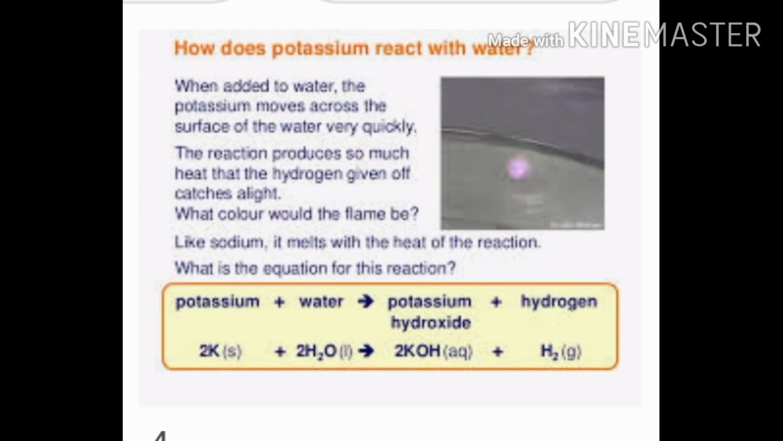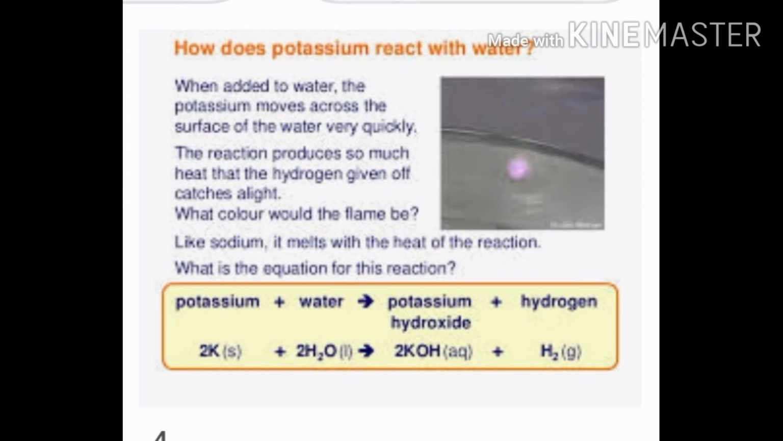The reaction is so violent and exothermic. You know, children, what is exothermic? Exothermic means the reaction which involves the release of energy. So here, this reaction between potassium and water is exothermic. As a result, the evolved hydrogen catches fire.